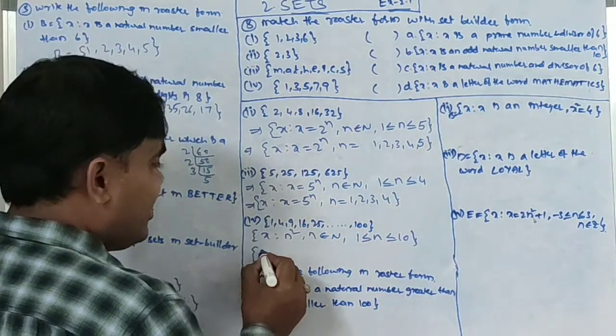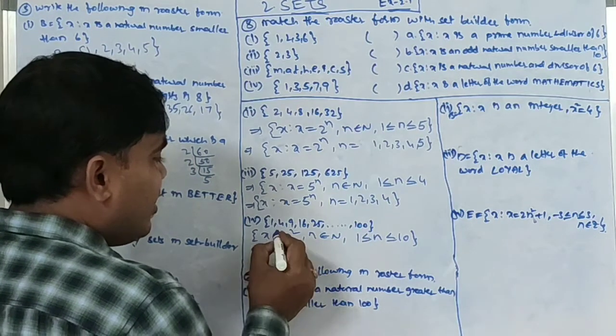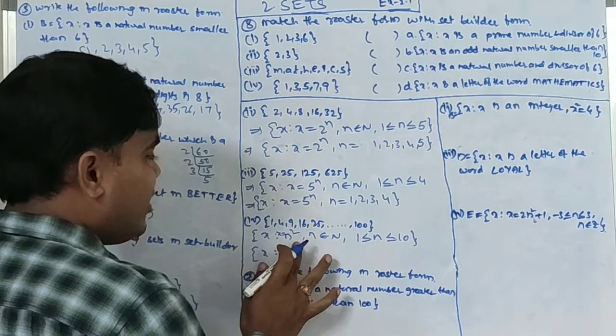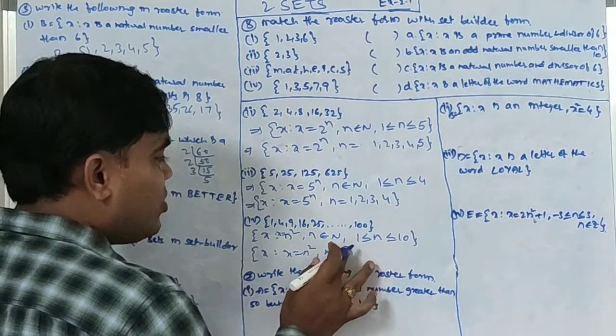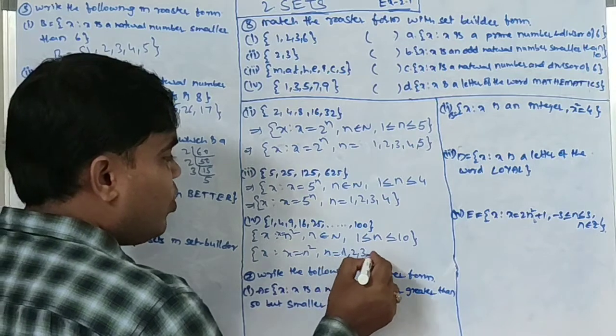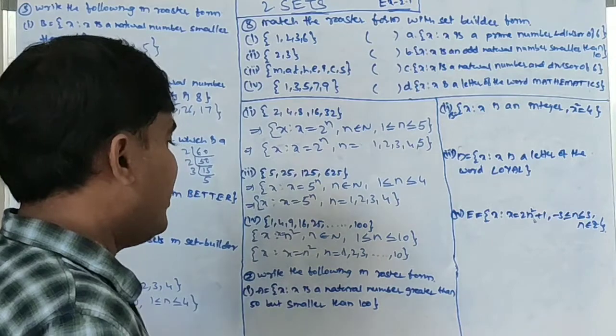Or else, x such that x equals n square, n equals 1, 2, 3, 4 up to 10. So this is the required answer.